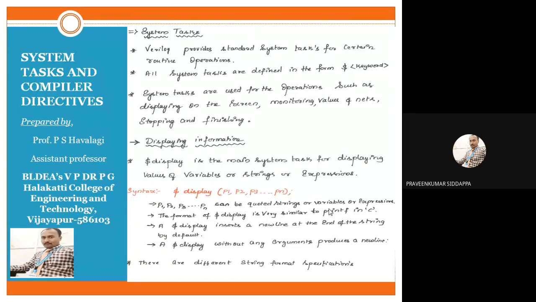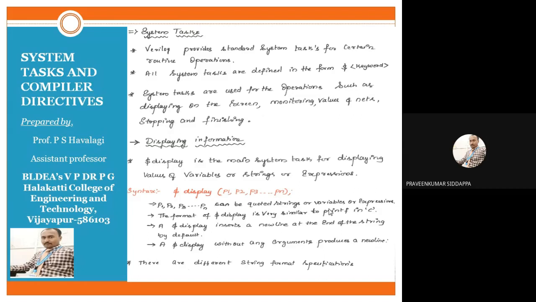These system tasks are indicated with the help of a dollar symbol. Any keyword that starts or begins with a dollar symbol, we have to call it a system task in Verilog.